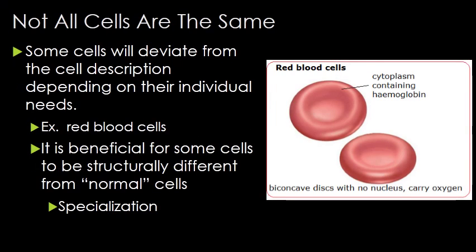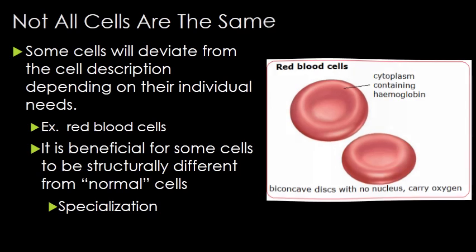It is important to note that not all cells are the same. Some animal cells will have organelles that others won't. Some will be missing some, and the same in plants. An example is the red blood cell in animals. It has no nucleus, and yet it is eukaryotic. It doesn't have a nucleus because it needs to increase the oxygen binding capability. So sometimes specialization will result in cells that are different from normal.